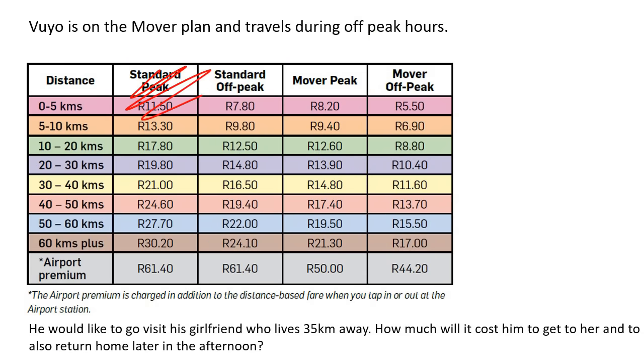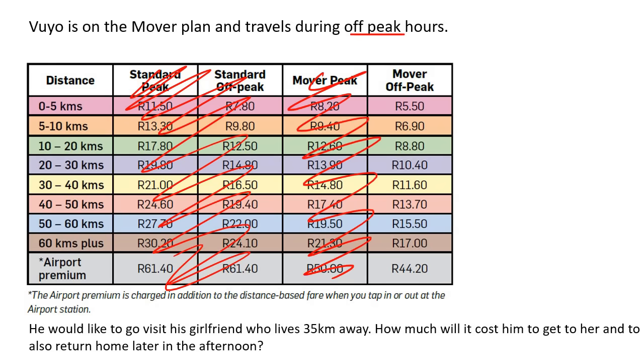Okay, Vuyo is on the mover plan. Okay, so we're not going to use any of these ones. Okay, and he travels during off-peak. So we're going to use off-peak and the mover plan. Now it says he would like to go visit his girlfriend, who lives 35 kilometers away. How much will it cost him to get to her and to also return home later in the afternoon? Okay, so he goes to her house and he goes back.